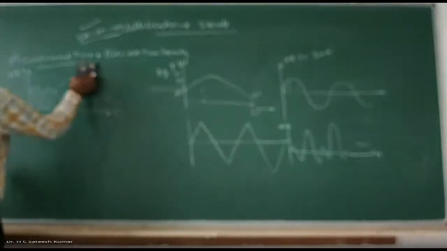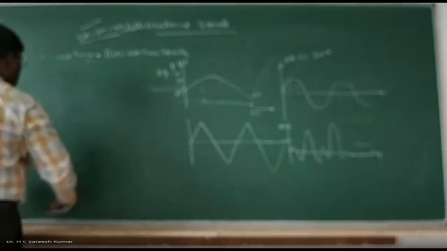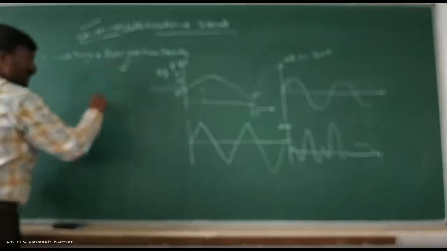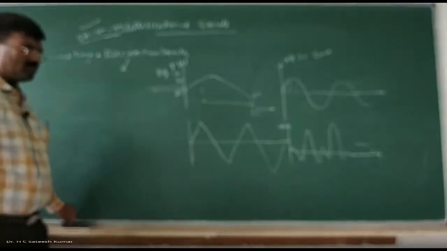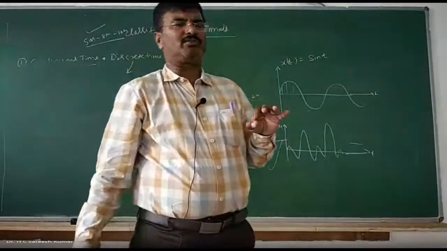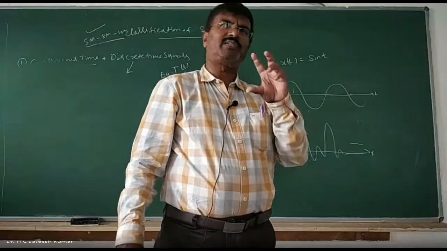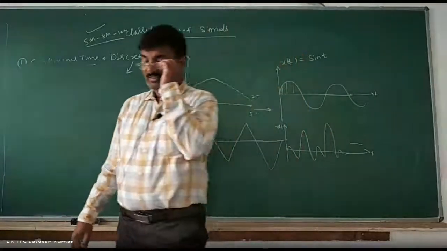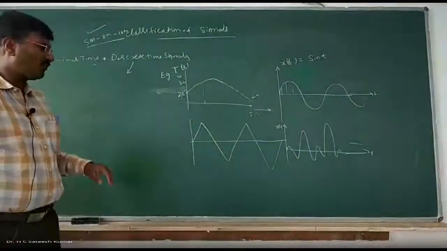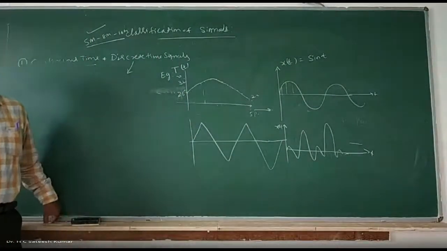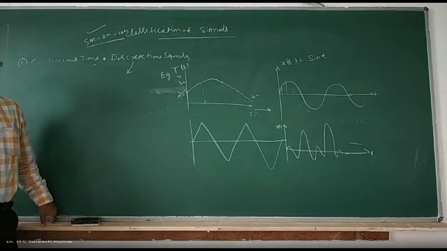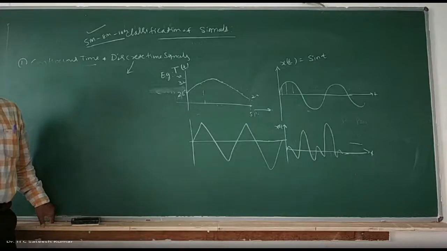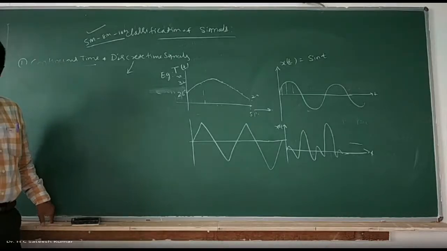What about discrete? The meaning of discrete you should understand first. What is the meaning of discrete? A discrete quantity is nothing but one that can take only integer values. So first we shall understand the meaning of discrete, then we shall go for discrete time. For example, the number of persons entering a bank between 9 to 10. How much will it be? It may be around 5 people, 6 people, 7 people. Is it 6.5? No, it is not possible.